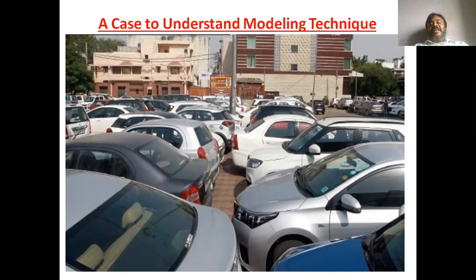And let us discuss how this modeling technique, using different machine languages, can be introduced to make it better.